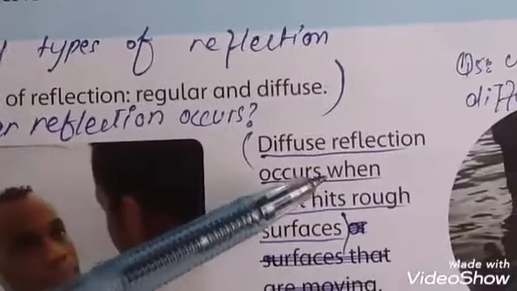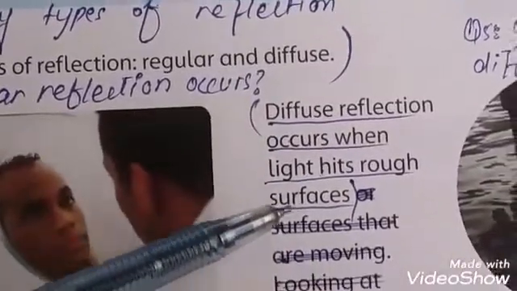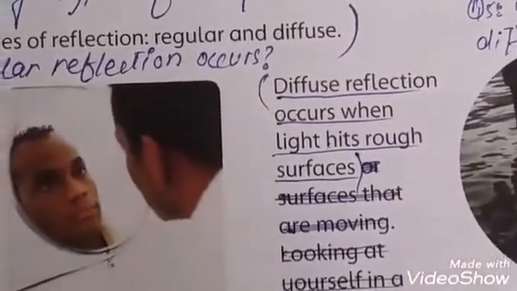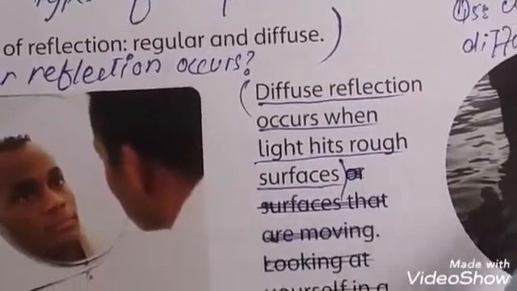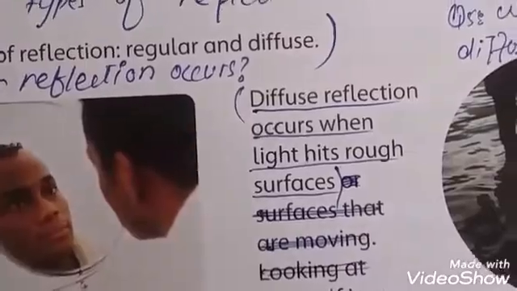But diffuse reflection occurs when light hits a rough surface and it forms a blurred image. For example, looking at yourself in the pond.